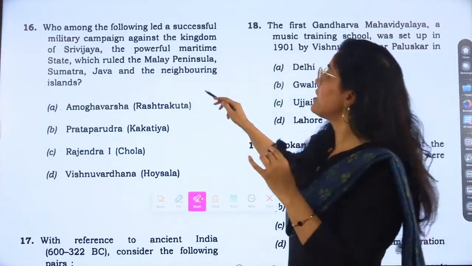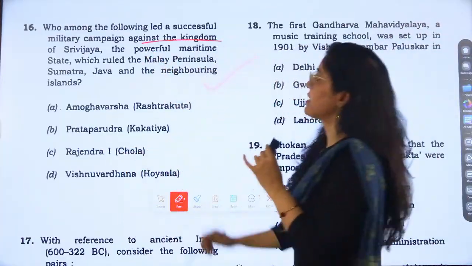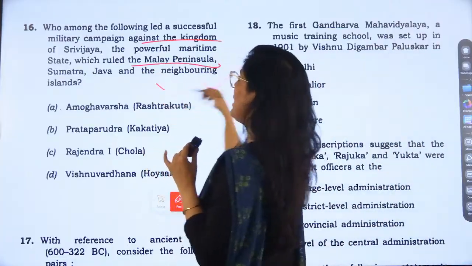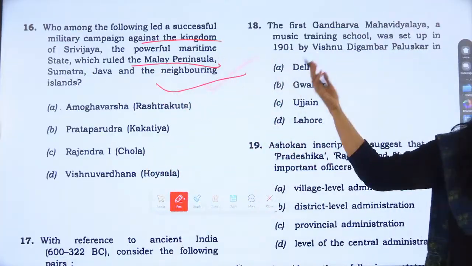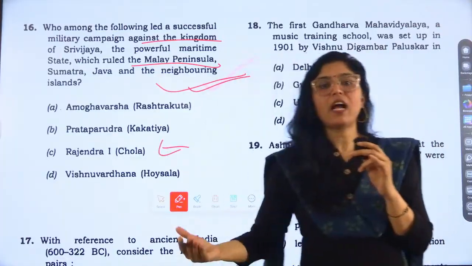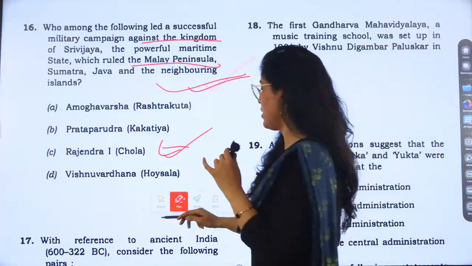Who among the following led a military campaign against the kingdom of Sri Vijaya, the powerful maritime state which ruled the Malay Peninsula, Sumatra, Java, and the neighboring islands? Okay, so the answer is C, Rajendra I, Chola. So a Chola question came.